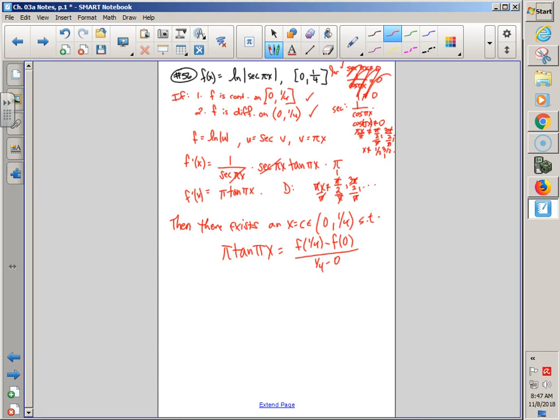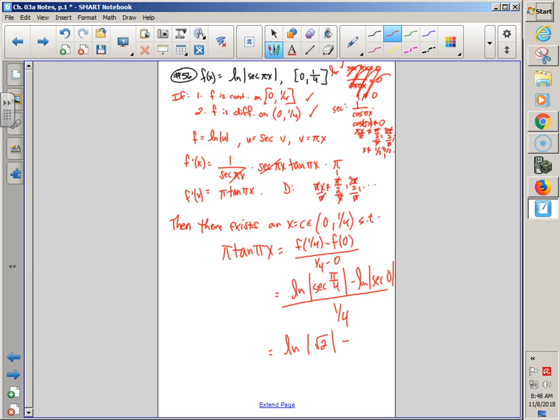To do that, we have to go back to the beginning and say, you kidding? I'm like, sorry, no. ln secant of pi over 4, 1/4 pi, minus ln of secant of 0, all over 1/4. I don't know, secant of pi over 4. Oh, come on, it's a 45, and it's 1 over cosine. Maybe eventually we could get to 2 over root 2, which ends up reducing and rationalizing to root 2.